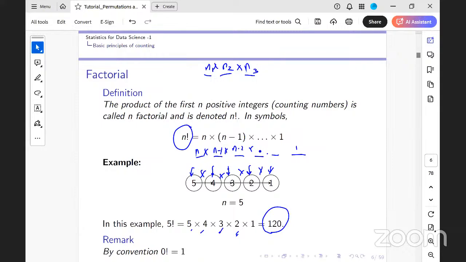Any questions so far on the basic principles of counting and the notion of factorial? No, ma'am.